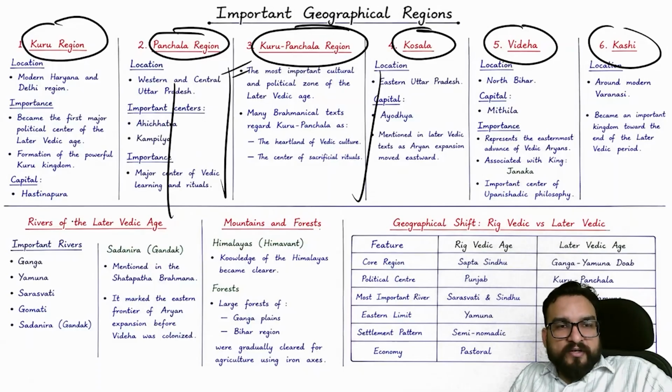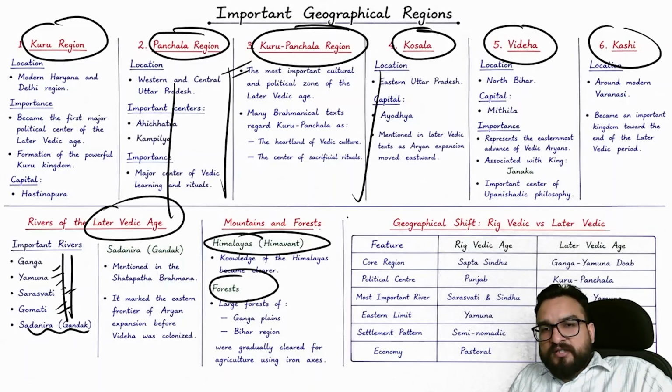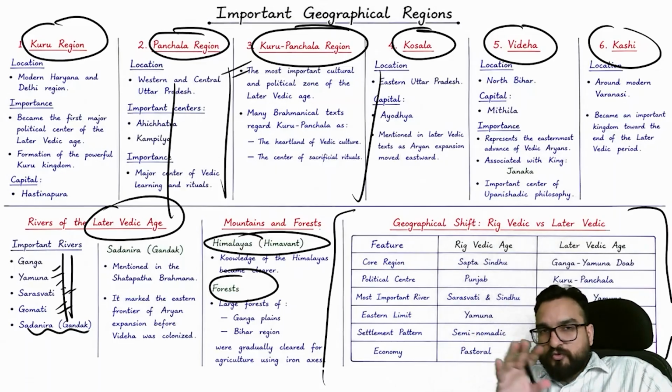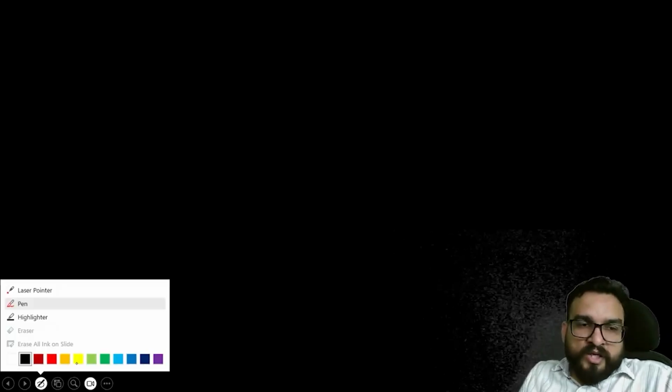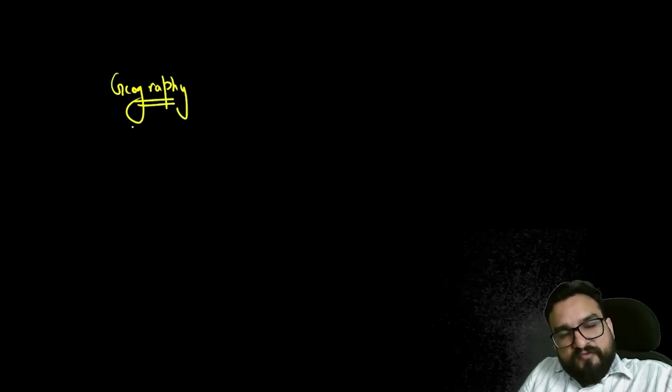So first of all, in the later Vedic age the important rivers were Ganga, Yamuna, Saraswati, Gomti, and Sadanira. The Gandak you will also find. Himalayas, Himavant, forests are important here. So this is the geographic shift you find from Rigvedic to later Vedic. Now the geographical shift is most important. You try to understand how geography will decide this, okay. Now geography is giving you resources.